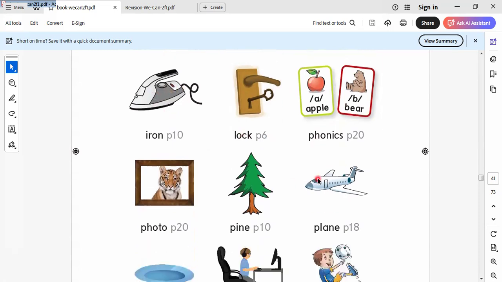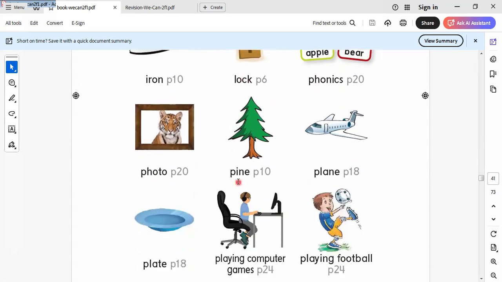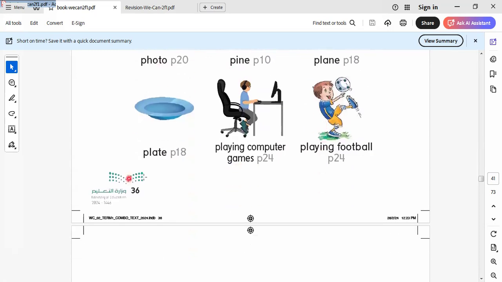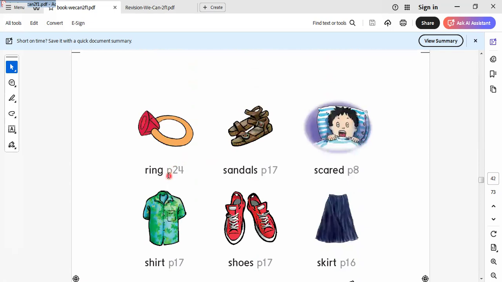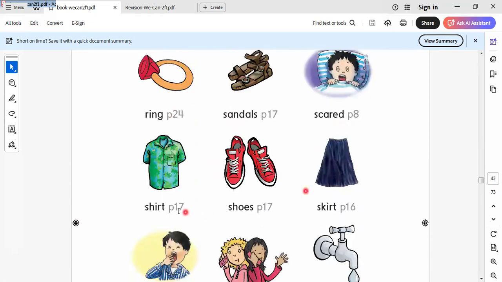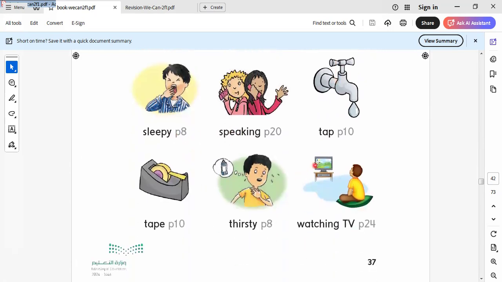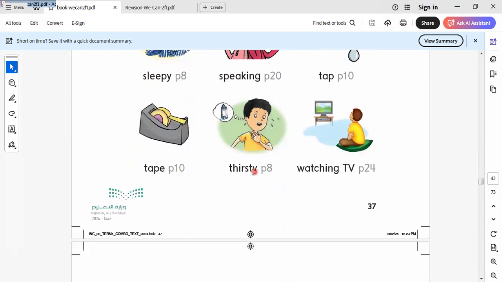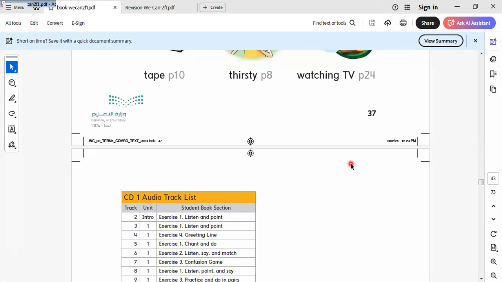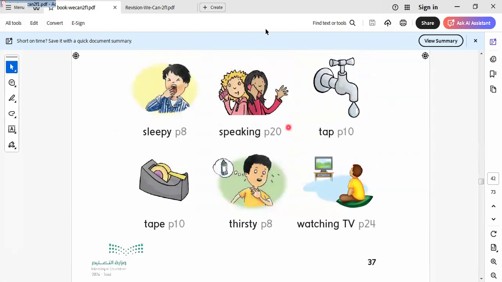Look, phonics. Here we have photo, pine, playing, plate, playing computer games, playing football. Here we have ring, sandals, skirt, shirt, shoes, sleepy, speaking, tape. Here is thirsty, watching TV. Okay, these are the words related to this part.